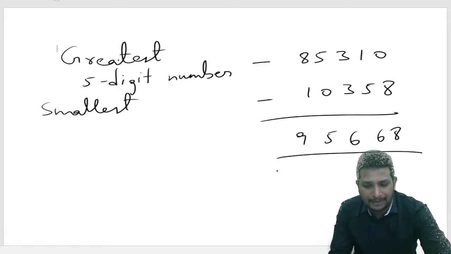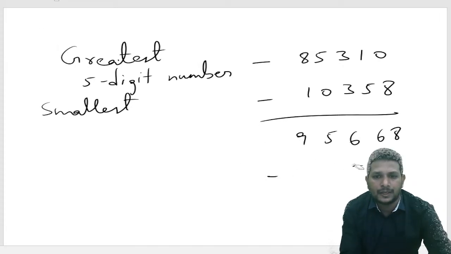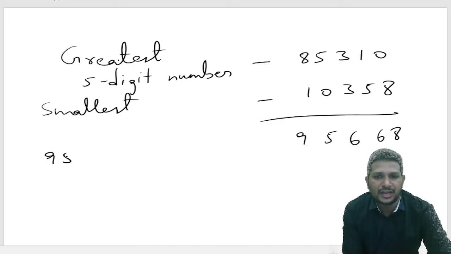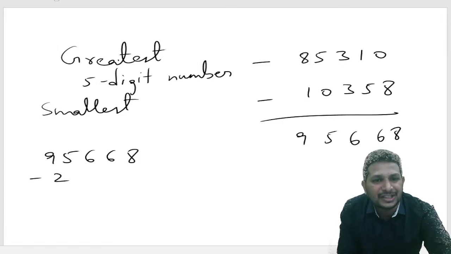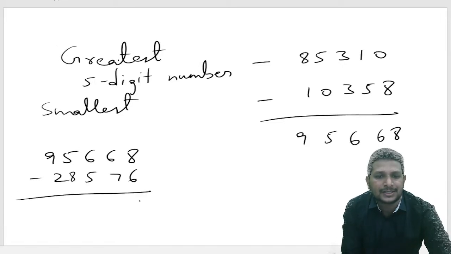How? Subtract this now. After getting this answer, what they asked is the subtraction: 95668 minus 8576.